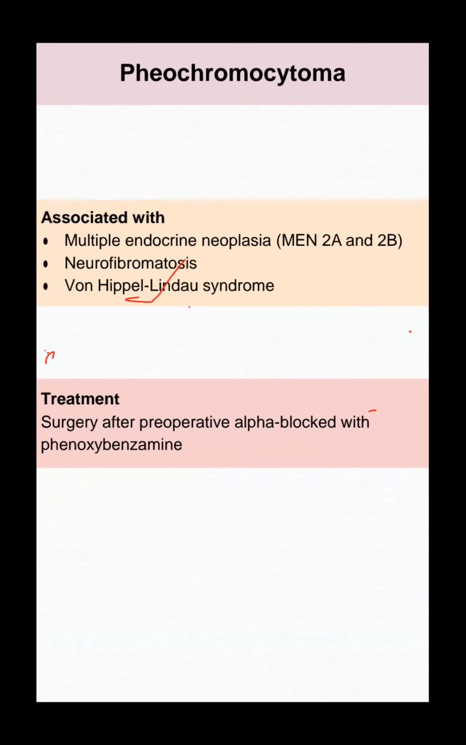So this pheochromocytoma is associated with multiple endocrine neoplasia, neurofibromatosis, von Hippel-Lindau. Just remember, we have to do surgical resection or we can give management with phenoxybenzamine.